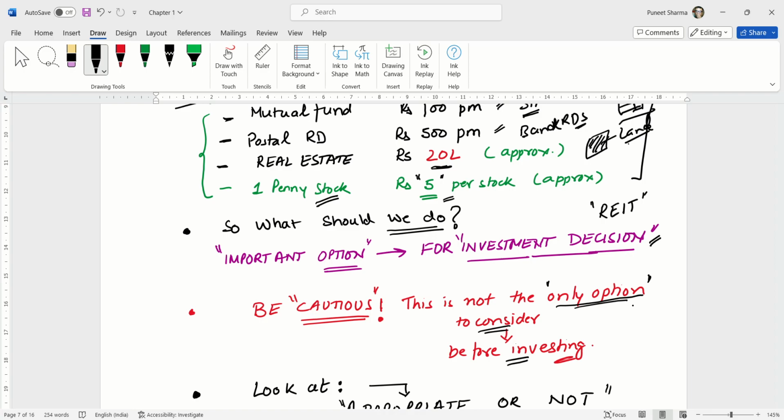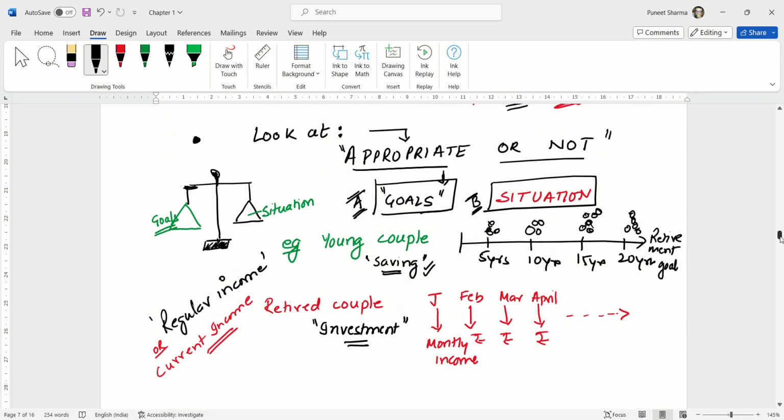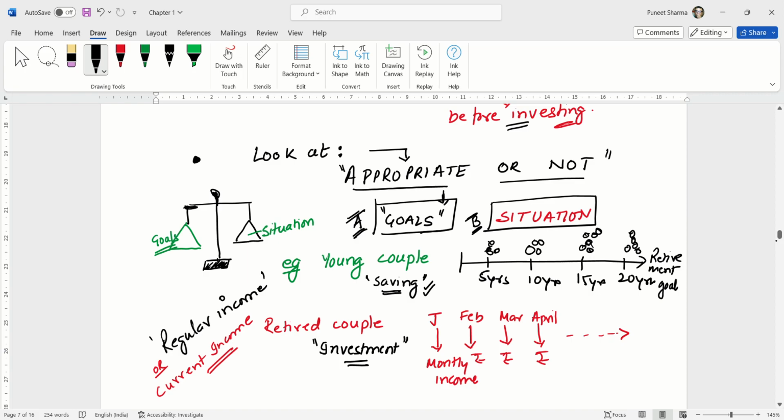Investing सिर्फ इस चीज पे नहीं देखी जाती, whether the ticket size is good enough for my investment, whether I'm comfortable as per the ticket size or not. There are other considerations which have to be seen, for which you are getting trained as an advisor. You have to look at whether that investment is appropriate for the investor or not. When we use the word appropriate, we have to look at two things. Thing A is whether it meets the goals which the investor has, and thing B is whether it suits the financial and economic situation of the investor.